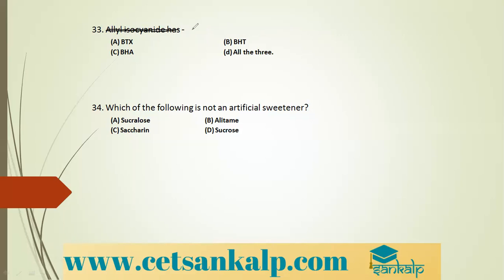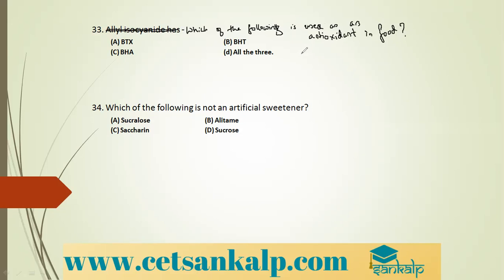The question is, which of the following is used as an antioxidant in food?